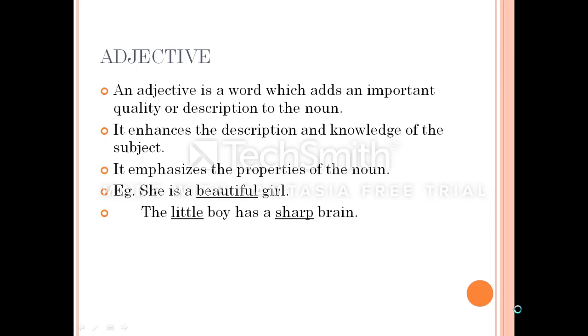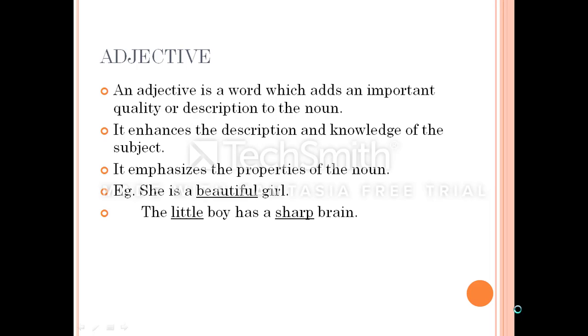Now look at the second sentence. We can have multiple adjectives in a single sentence. For example, the little boy has a sharp brain. So here we have two nouns. One is boy and the other is brain.